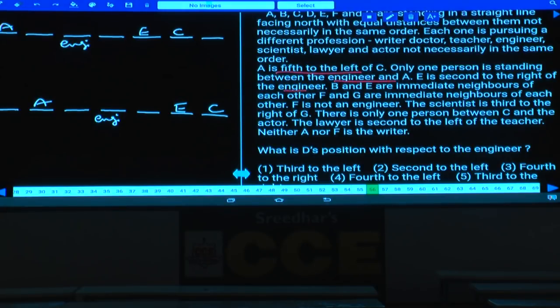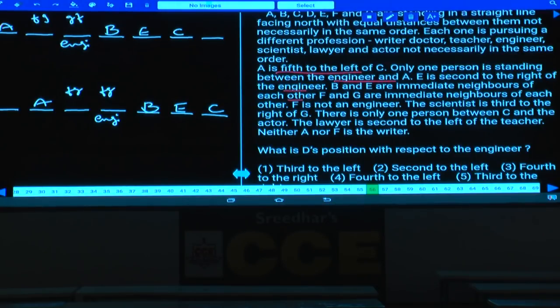B and E are immediate neighbors of each other. As B and E are immediate neighbors of each other, B will be here. B is to the immediate left of E. F and G are immediate neighbors of each other. As F and G are immediate neighbors, if F is here, G will be here, or if F is here, G will be here. And similarly here also F and G can be either at this place or at this place.